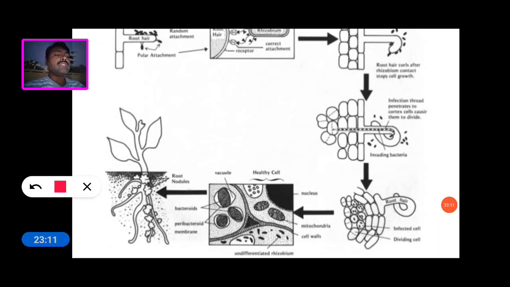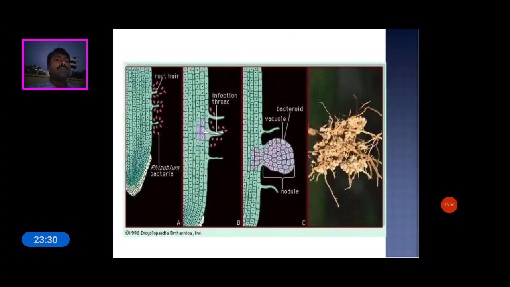and then these bacteria divide, increasing the number of bacteria. This increased number of bacteria are called bacteroids. So this is the bacteria for the nodule formation process.